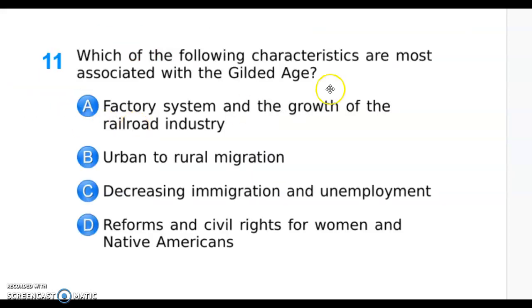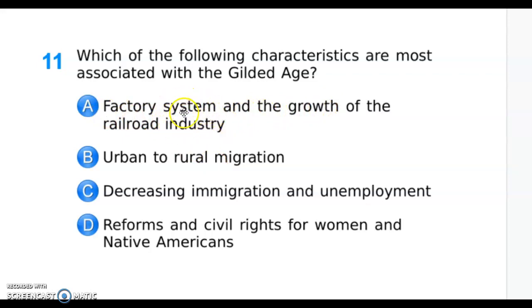On this test, it was question 11 and it stated, which of the following characteristics are most associated with the Gilded Age? So you're looking for the characteristics that go with the Gilded Age. The answer choices are A, factory system and the growth of railroad industry, B, urban to rural migration, C, decreasing immigration and unemployment, and D, reforms and civil rights for women and Native Americans. The correct answer for this one is A, factory system and the growth of railroad industry.